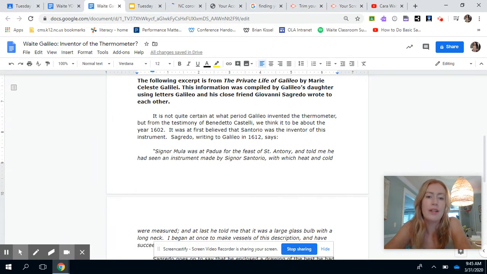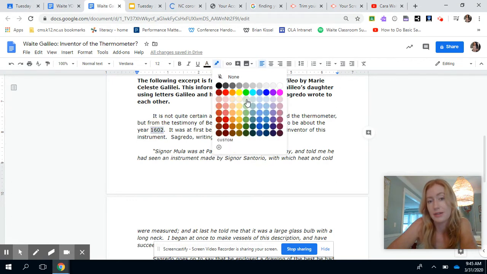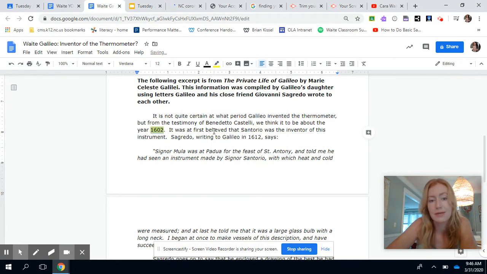All right, it's not quite certain at what period Galileo invented the thermometer, but from the testimony of Benedetto Castelli, we think it to be about the year 1602. So they're saying they think he did invent the thermometer in the year 1602. But remember bias in writing. They're just saying they think. We're not saying that this is a fact right here.